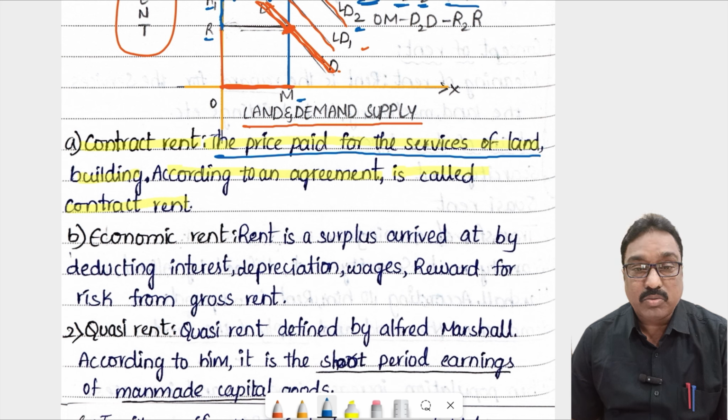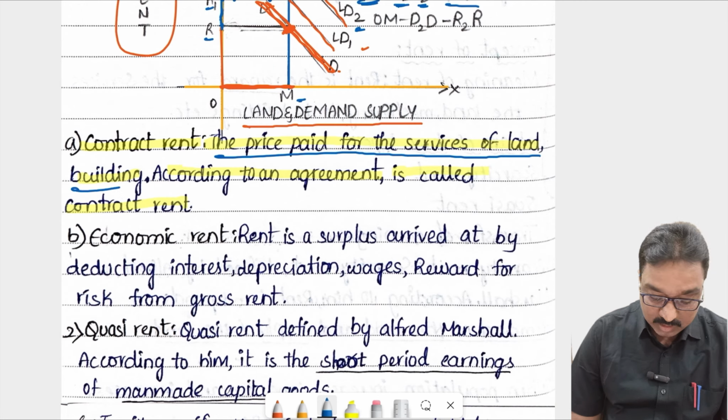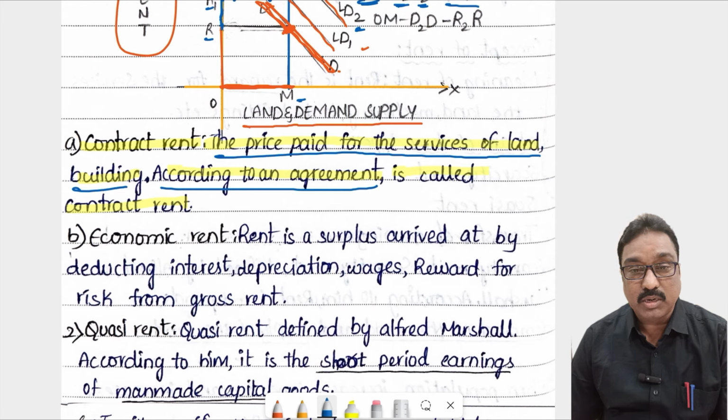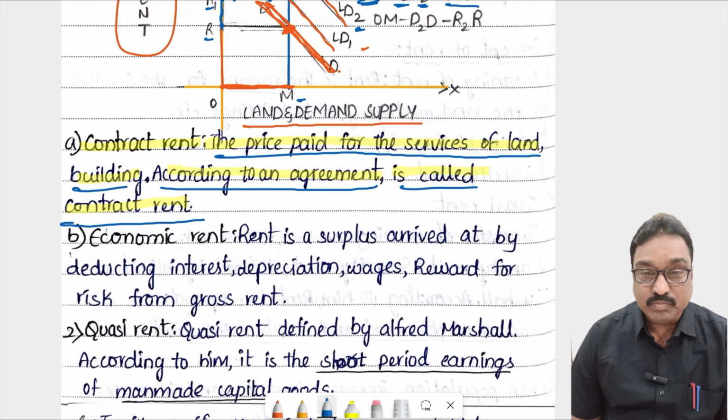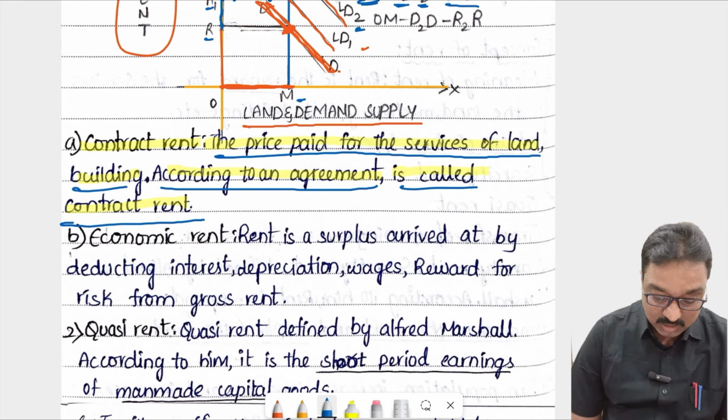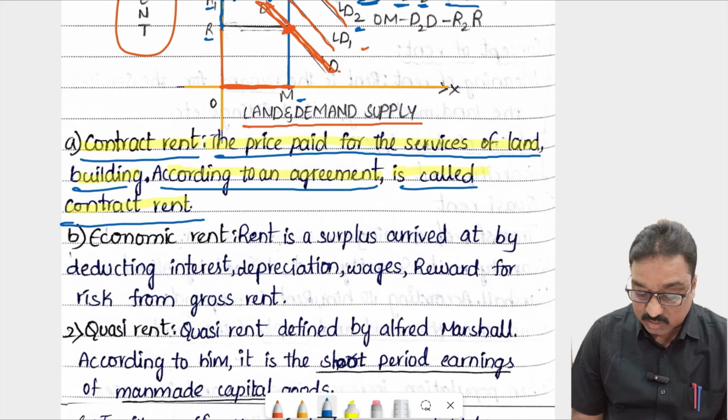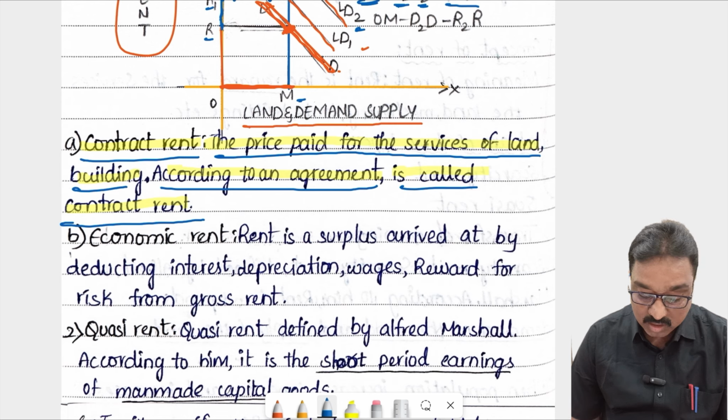For example, if you want to take that land on an agreement basis, on a yearly basis or a 6 months basis, for land or building according to an agreement. Before using those services, we have to make that agreement. So that is called the contract rent. Okay, do you understand what is called the contract rent? The price paid for the services of land and building according to an agreement is called the contract rent.